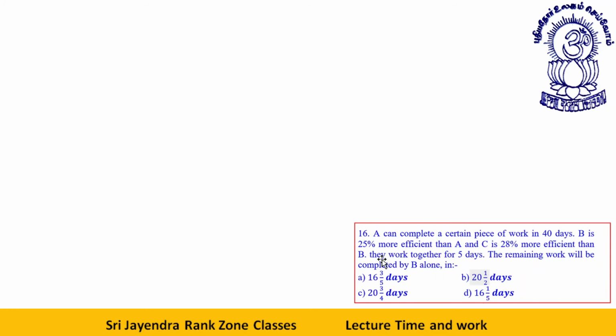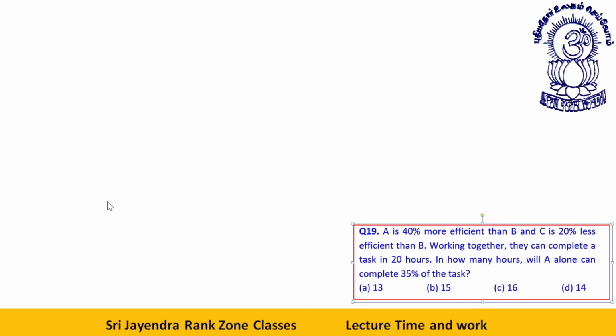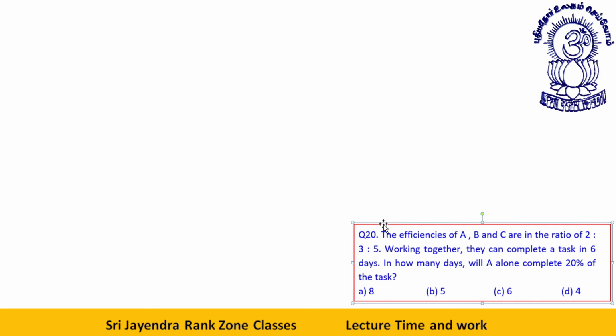I'm about to wind up this exercise now. This we have done. Let's take the last one for the day. This also we will do very fast. A, B, C. Their efficiencies are 2, 3, 5. They can complete a task in 6 days. Okay, full work is 6, 6, 6. A alone will complete 20% of the task.